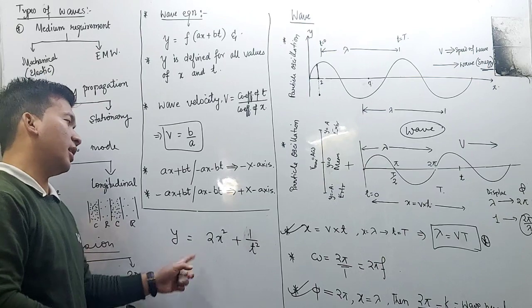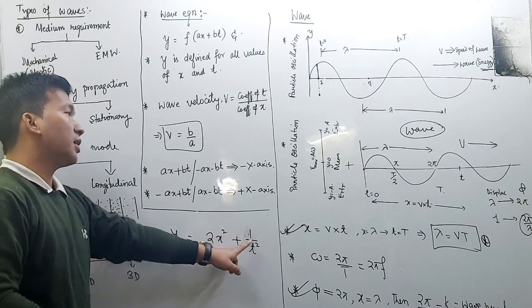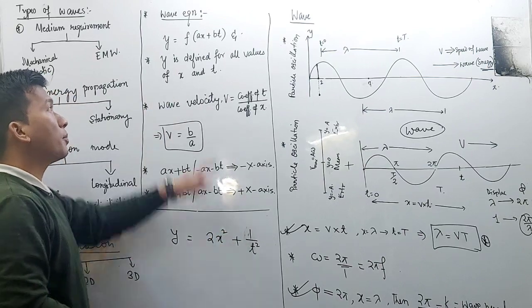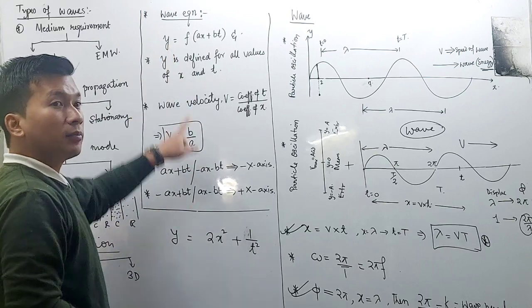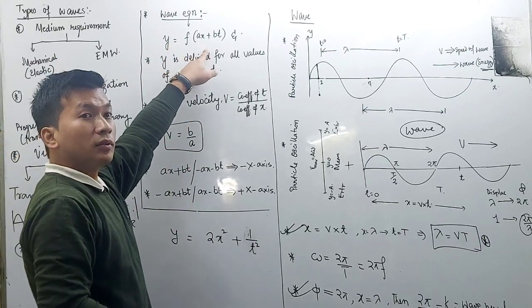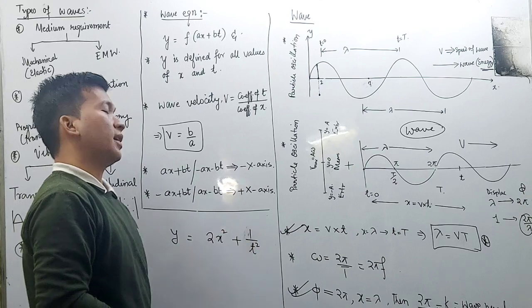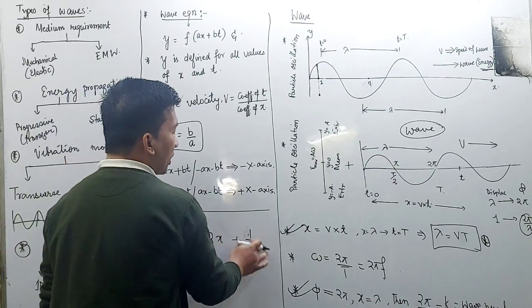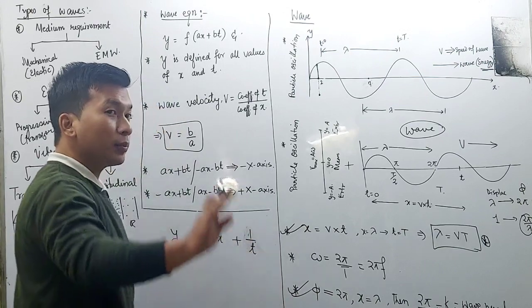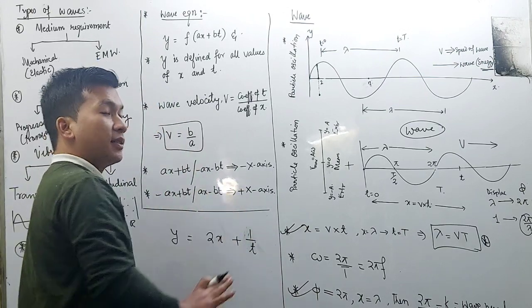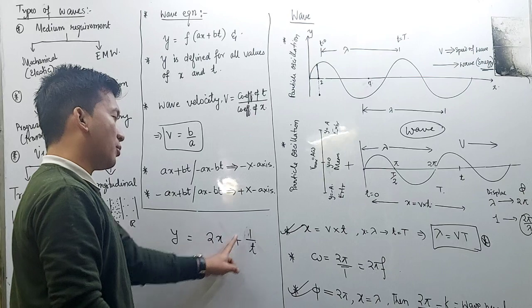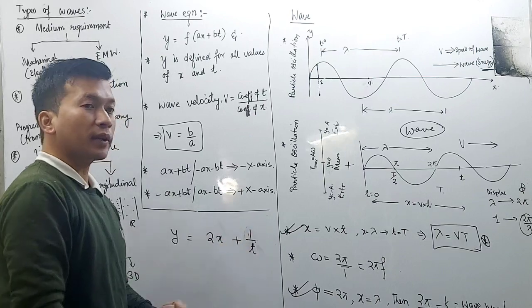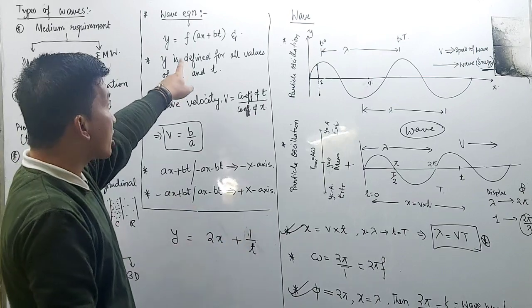Forget about that. Let us remove the power. The simplest thing is to start with 2x plus 1 by t. This is in the form of ax plus bt.